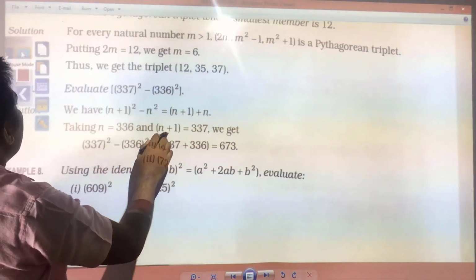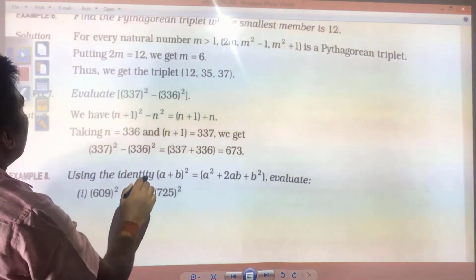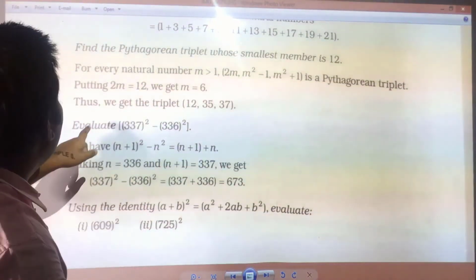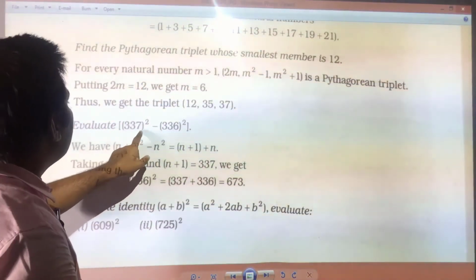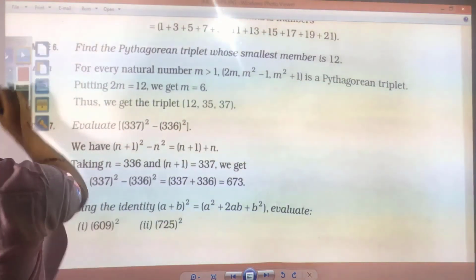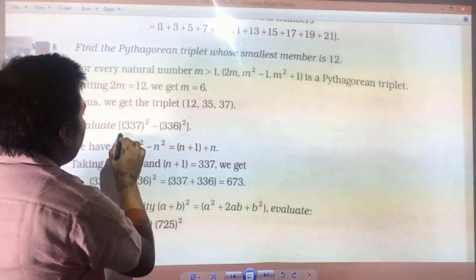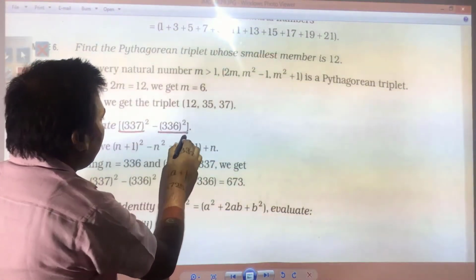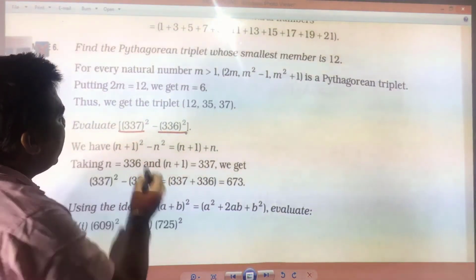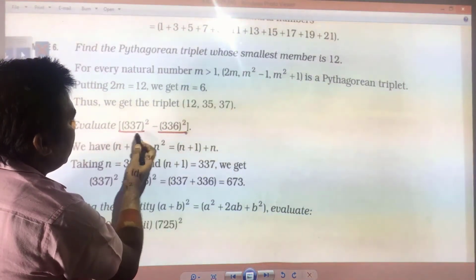Next you have: evaluate 337 square minus 336 square. Just now I made you understand that if you have two consecutive square numbers and need to find the difference, you only need to find the sum of these numbers.